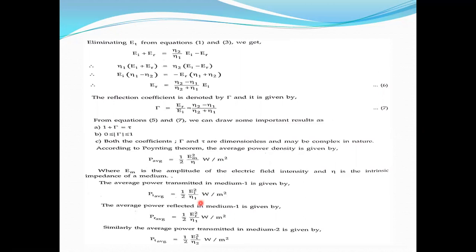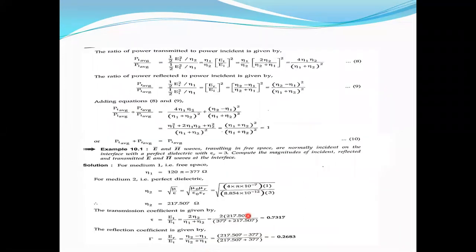Next, the reflected average power density. Here also the reflected wave is in medium 1, so eta 1, and here you write ER square. And the transmitted wave is in medium 2, so you change to eta 2 and it is ET square. Based on that, you can write the ratio of average transmitted power to average incident power.